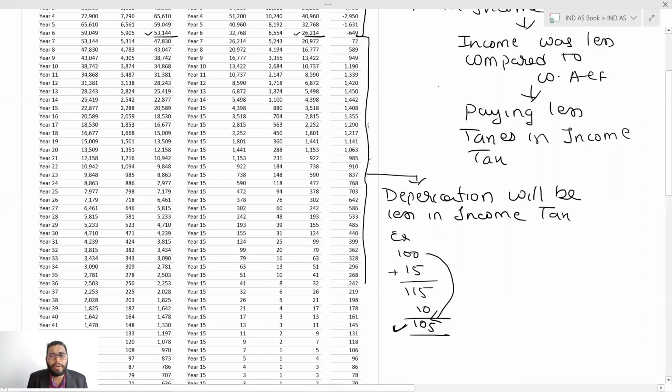See over here, my depreciation as per the Companies Act is 6872, and the depreciation in the same line as per income tax is 28,000. So my depreciation in books is more compared to the Income Tax Act, and when this happens your profit increases in the Income Tax Act because you are getting less depreciation. If you are getting less depreciation in the Income Tax Act, your income will be higher.